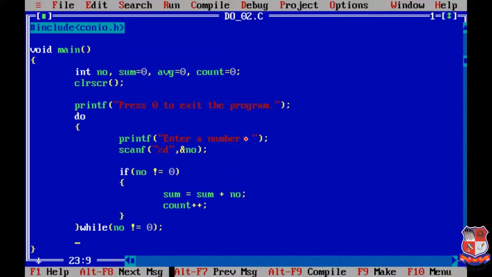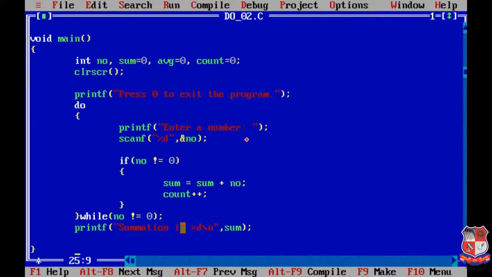That's it. After this loop we have two values: the value of sum and the value of count. So we have to print sum. Firstly we'll print the value of sum: summation is %d, and instead of this %d we write sum. And we'll write a slash n also, because for average we have to print that value on the next line.